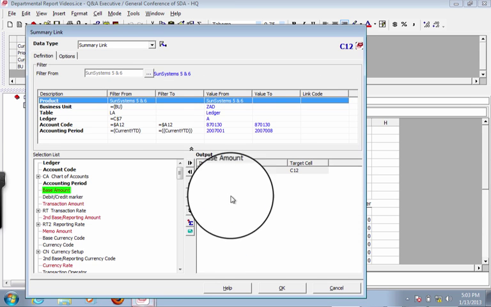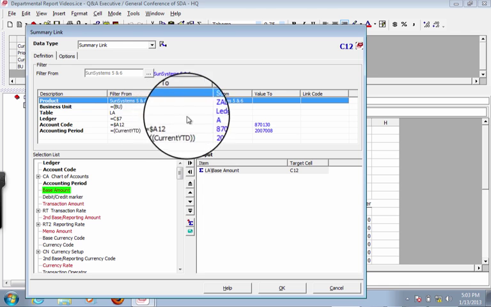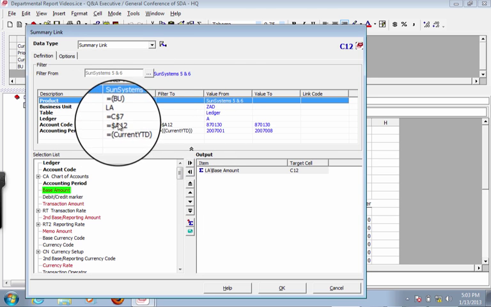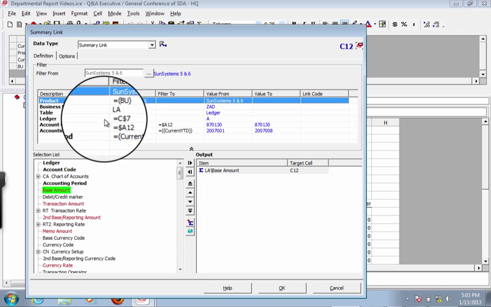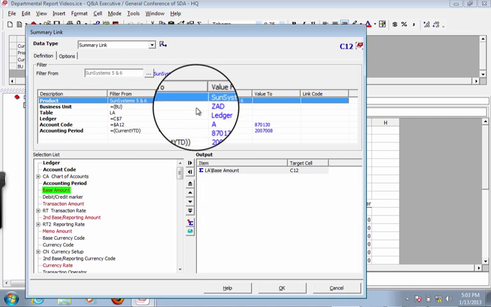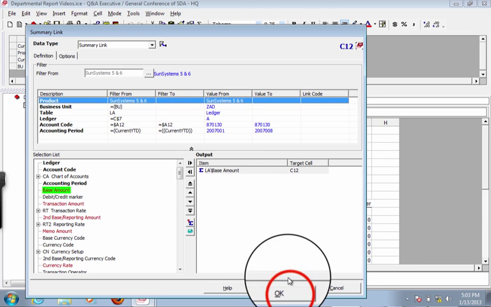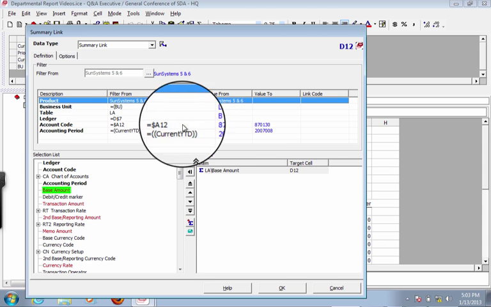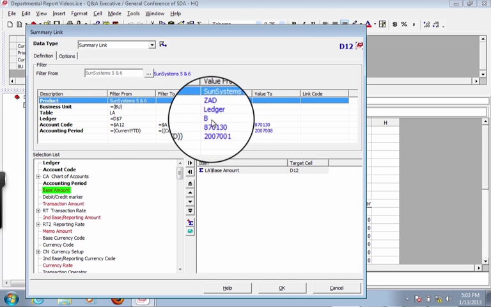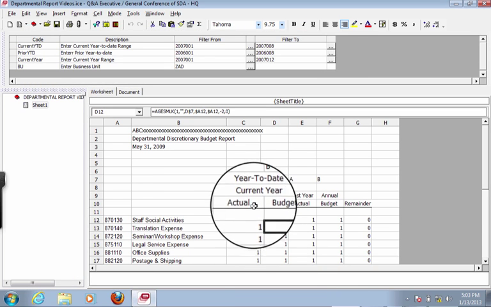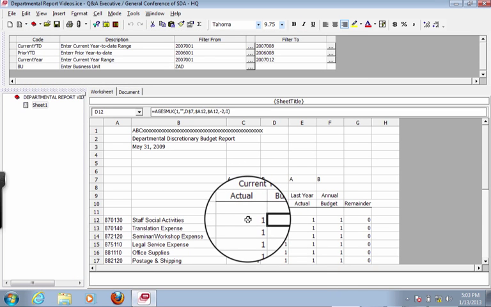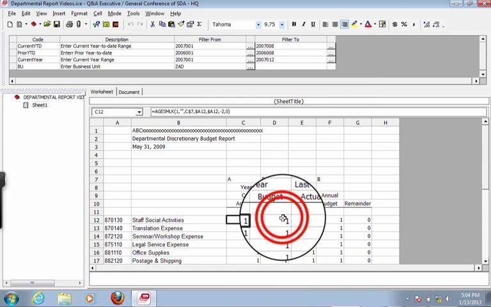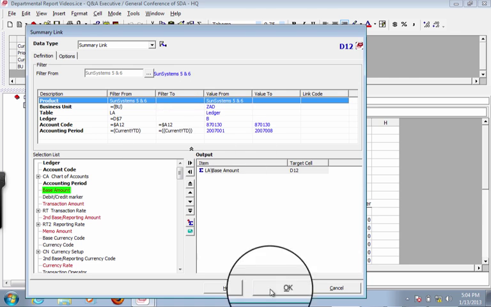And so you can see here that we are pulling in. This is a little peek at what this query is going to look like, and the ledger is pulling from that value to tell us to look at actual. And then when we go over to this one with the budget, that's going to pull from the same value but come up with the budget. Okay, so this one was actual. I think I might have said budget a minute ago, but this is the actual ledger, the actual information, and then this one is the budgeted information, but for the same account.